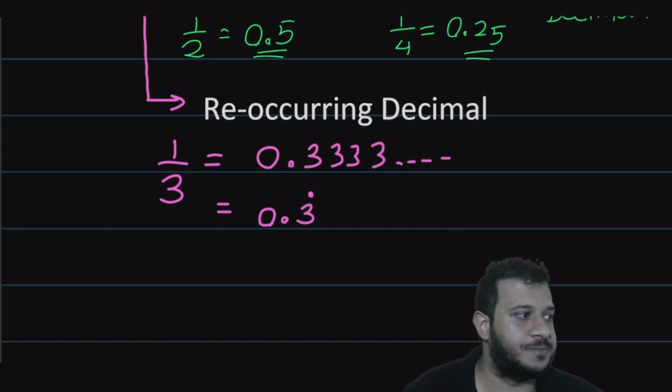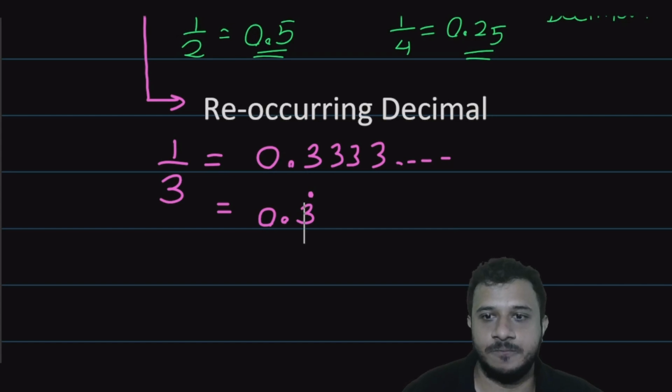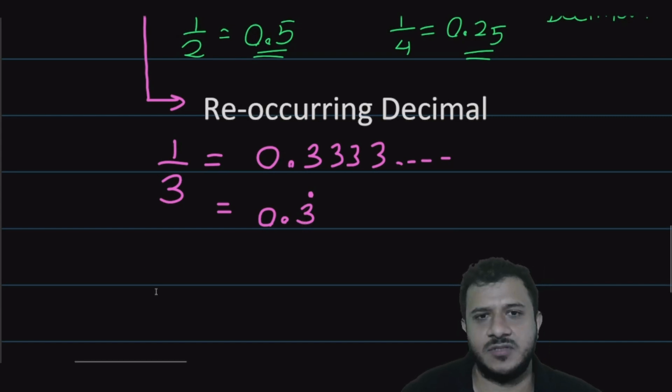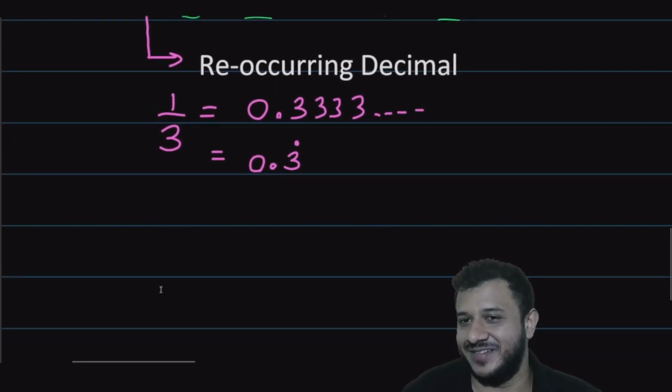All good, Pratap? Yeah, tell me. Sorry? Goes off with different numbers. You mean like 1.232323, something like that? Yeah, I'm coming to that. Give me a second. I'm coming to that.